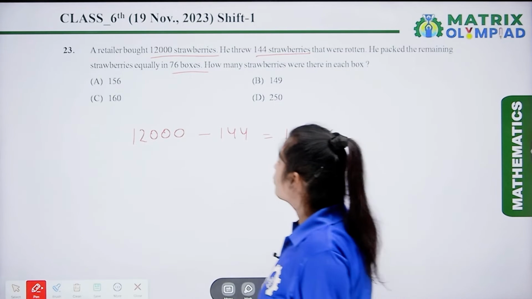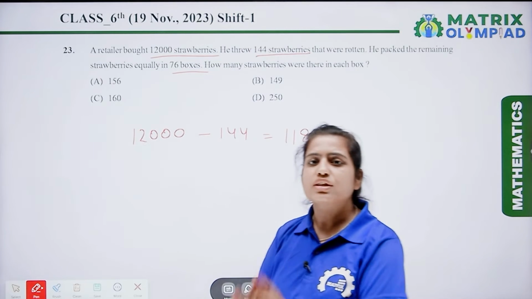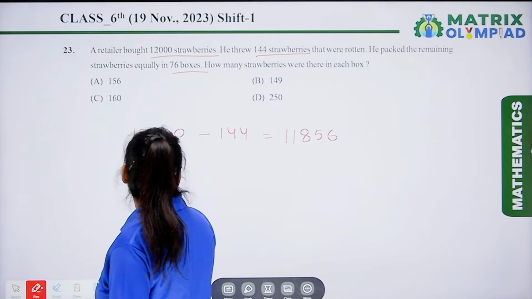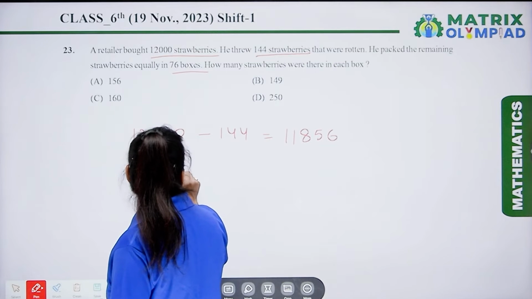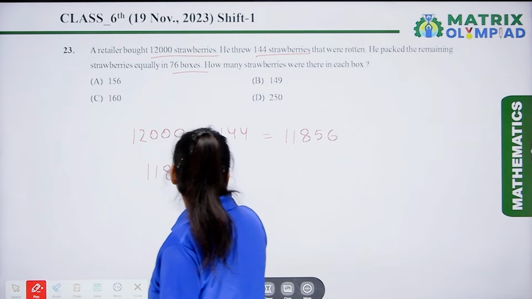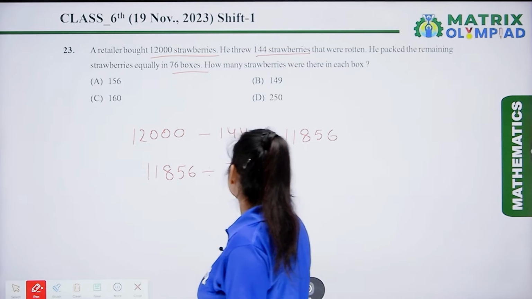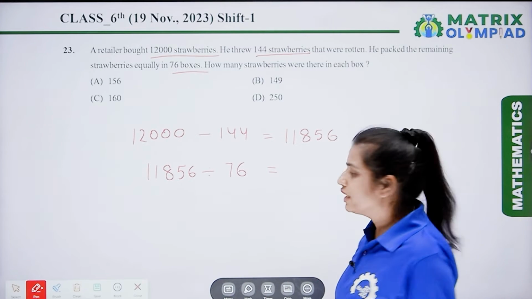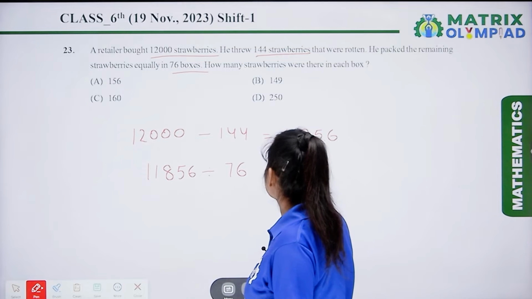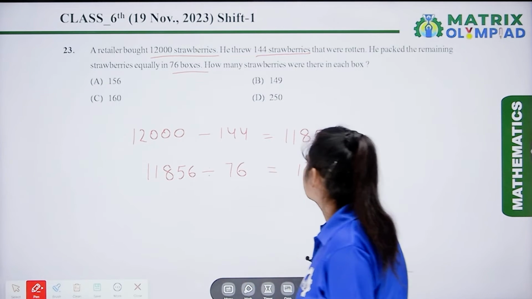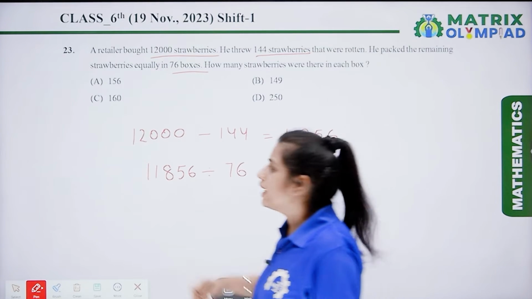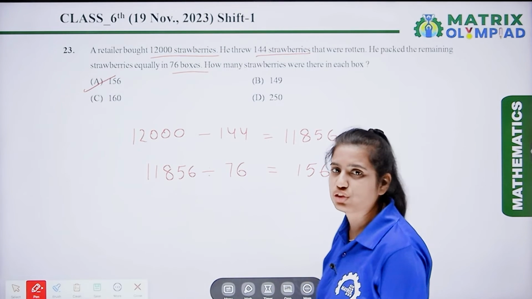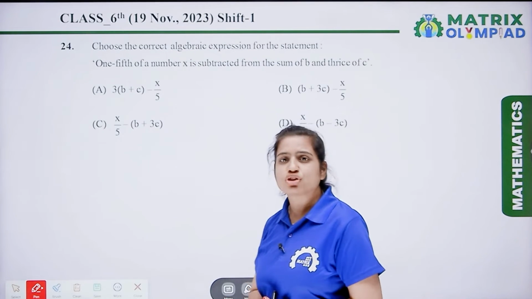Now, what are we going to do? We are going to distribute these strawberries into 76 boxes. So we divide 11,856 by 76 so that we can get the quantity of strawberries in each box. After dividing, we get 156. So here the correct answer is option A. Now, let's move on to the next question. The next question is question number 24.